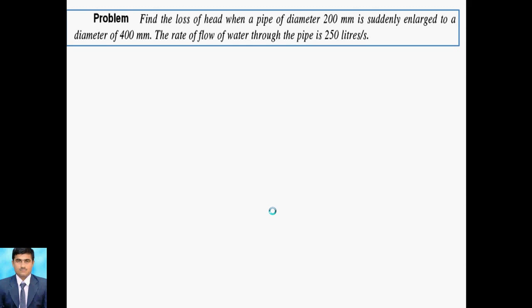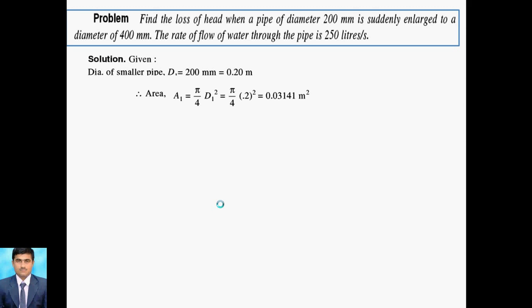So here we are computing the head loss considering a sudden enlargement. The given data is the diameter of the smaller pipe, that is 200 mm. Considering this initial diameter as D1, we convert it into meters, so that is 0.2 m, because of the conversion of mm to meter, 10 raised to minus 3. Now we go for the next computation, the area.